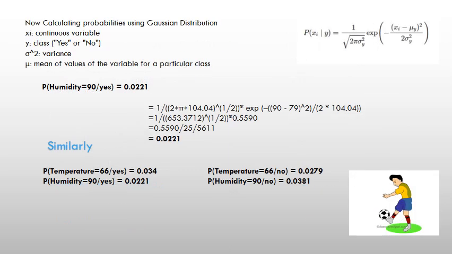You can see here I have calculated the probability of humidity is equal to 90 given yes using the Gaussian distribution formula. Here xi represents the continuous variable, y are the classes, sigma square is the variance, and mu is the mean of the values of the particular class.